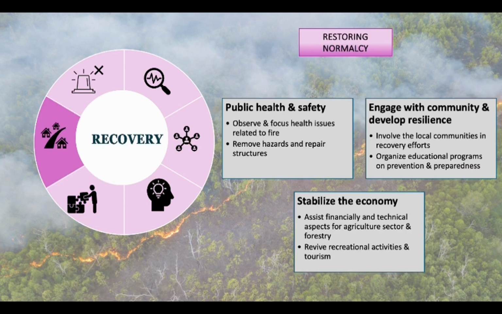Next will be restoring normalcy by public health and safety. It is to observe and focus on the health issues related to fire. Next will be engaging with the community and developing resilience. And lastly is to stabilize the economy by assisting financially and technically in aspects of agriculture and forestry, and also to revive tourism.